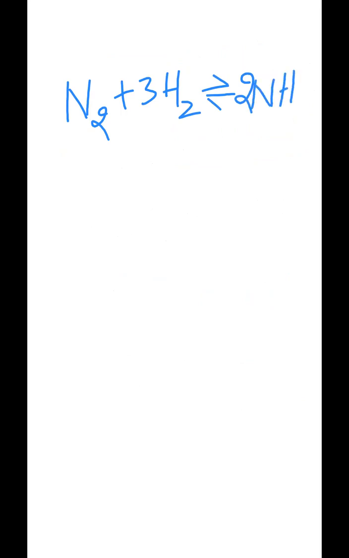For example, if they given another equation, N2 plus 3H2 gives rise to NH3 is given. In this equation, how we are expressing Kc value? Kc is equal, how we are writing there?